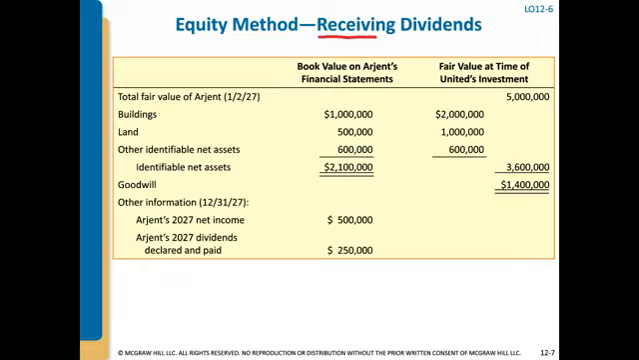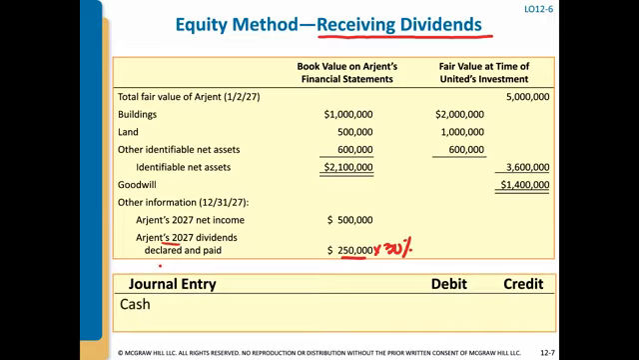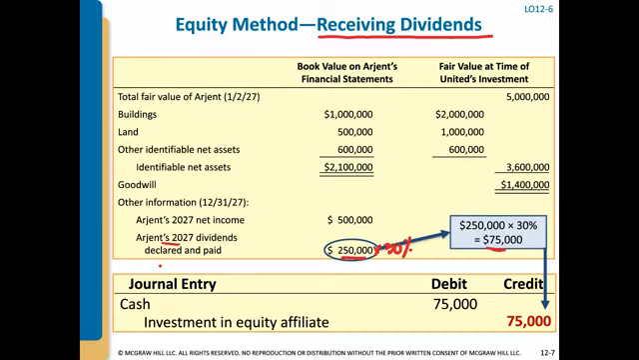When we receive dividends, because we own stock in this company, if and when they declare and pay dividends, we as an investor are going to receive them. 30% of that dividend is going to be paid out to us. So if in 2027 Argent declared and paid $250,000 of dividends, we're going to receive 75,000 of that, because it's 250 times 30%. And we receive that cash. So we're going to debit cash 75,000. And notice here we're going to credit investment in equity affiliate.